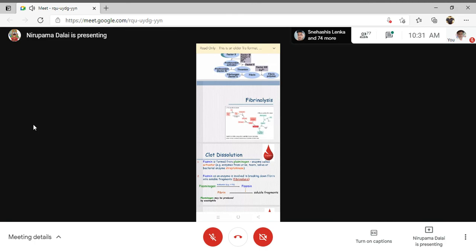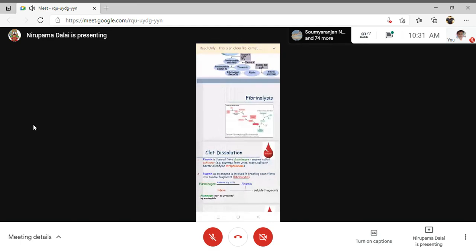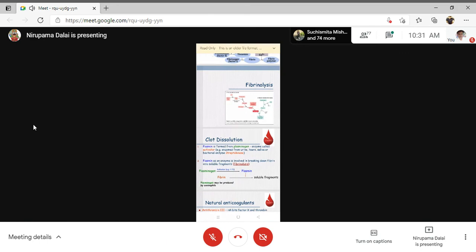During the whole process of the extrinsic and intrinsic pathways, we have studied that factor 5 is important as well as factor 8. So this complex will inactivate factor 5 and factor 8 and also activate protein C and protein S. After that, it will inhibit the inhibitor of tissue plasminogen activator secretion.